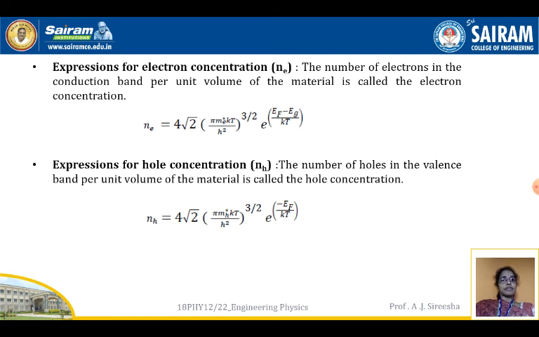Remember, if an electron from the valence band moves to the conduction band and becomes free, the moment the electron leaves, a vacancy is created in the valence band. That vacancy is nothing but a hole. So that hole is lying in the valence band. Therefore, the number of holes in the valence band per unit volume of a material is called the hole concentration.